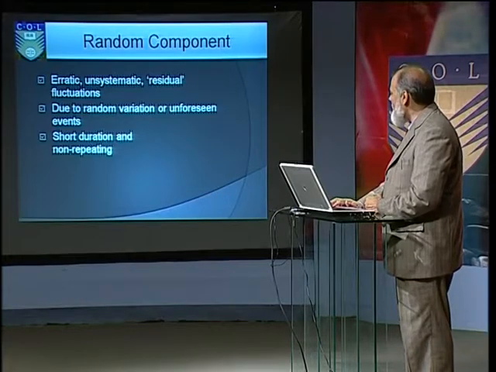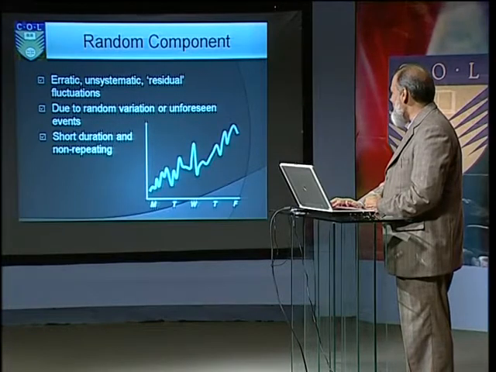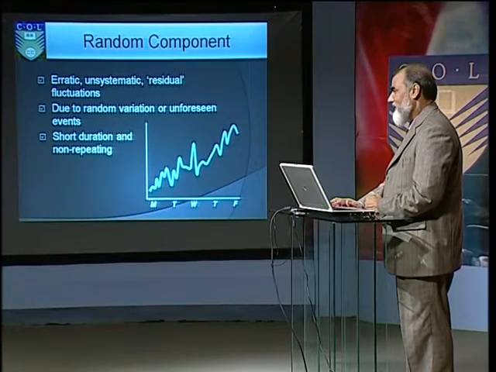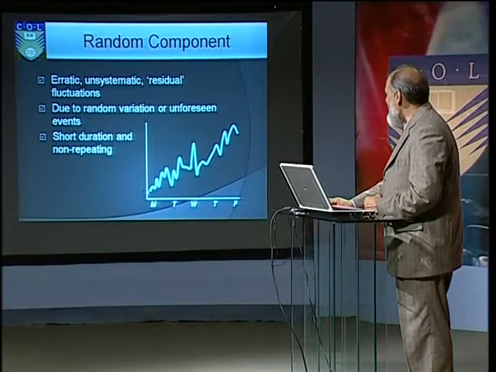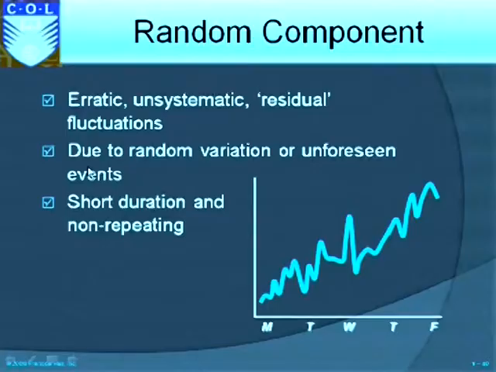Then the random component: erratic, unsystematic, residual fluctuation. Means you cannot predict what is happening, up, down, sometimes much below, sometimes much higher, due to random variation or unforeseen event. You cannot explain why this randomness is happening. Short duration and generally non-repeating. I mean, there is no pattern as far as this curve is concerned.